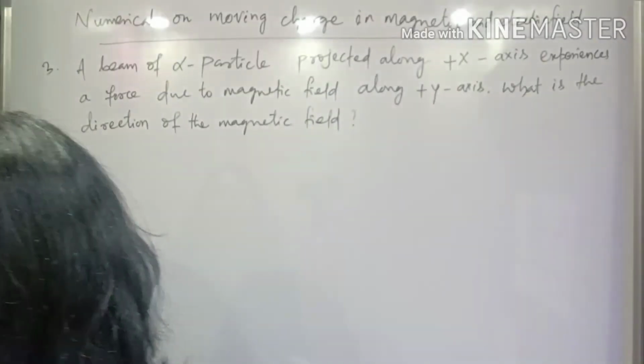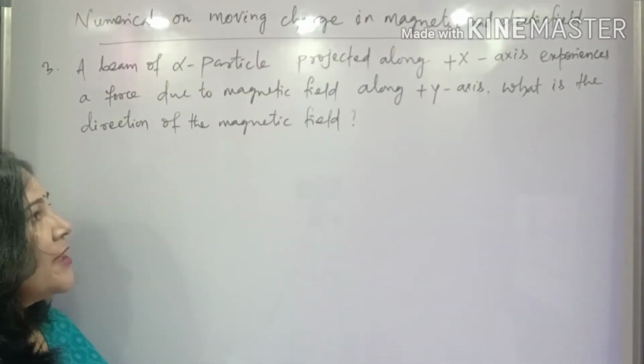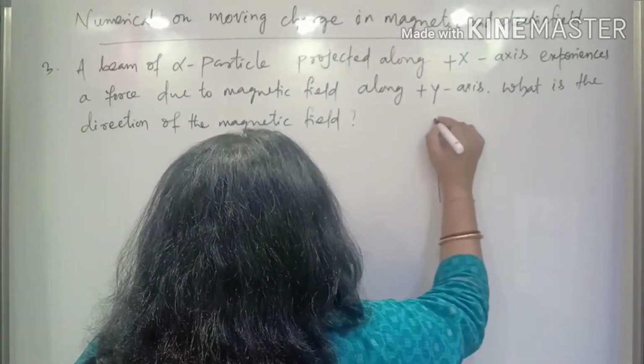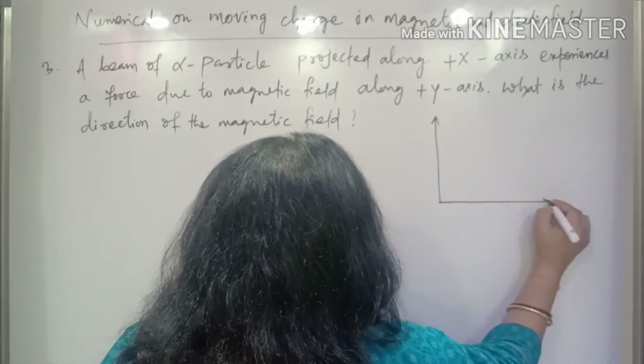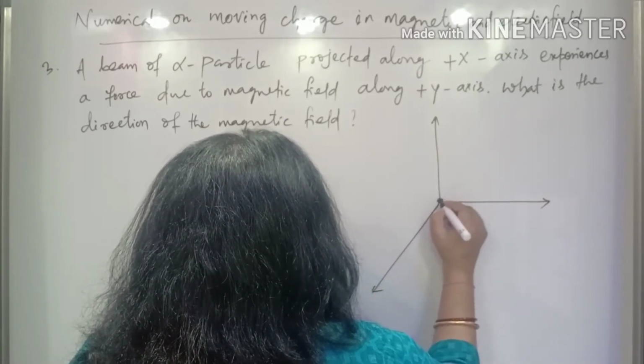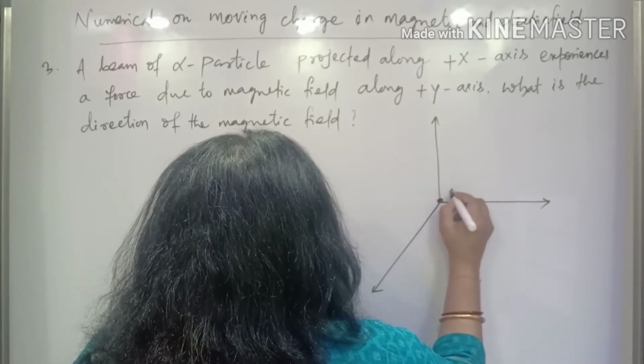Look at this question. A beam of alpha particles is projected along the positive x-axis. Let's draw the axes here. This is the alpha particle.